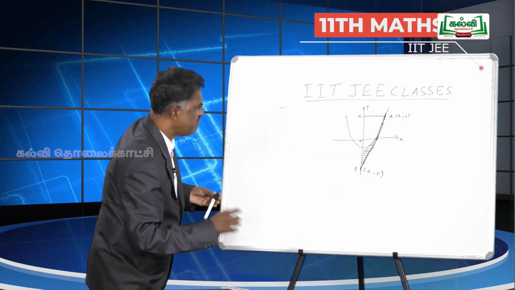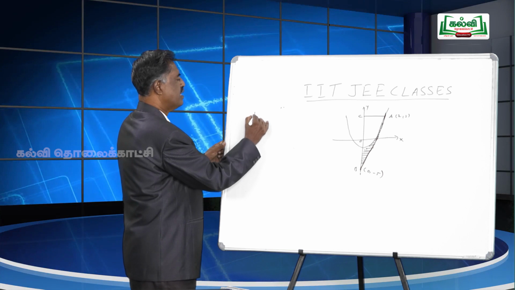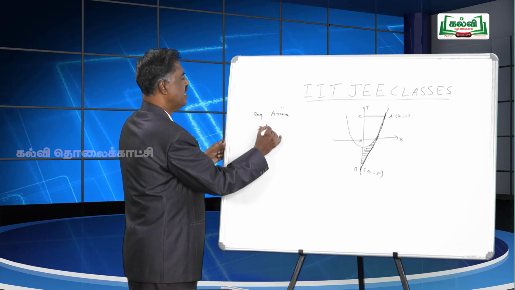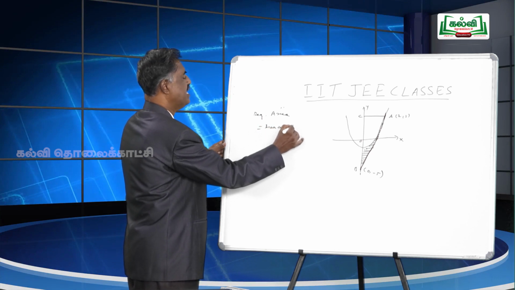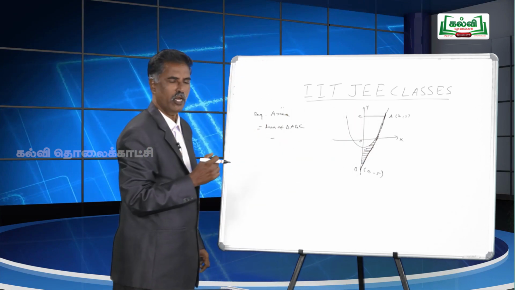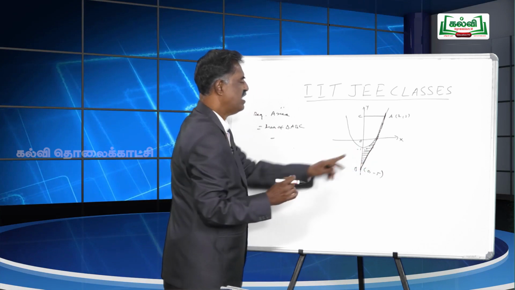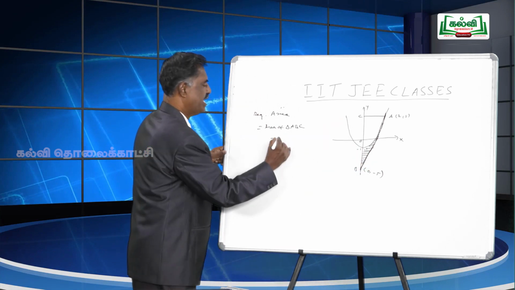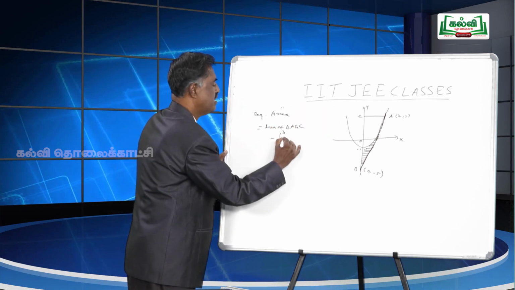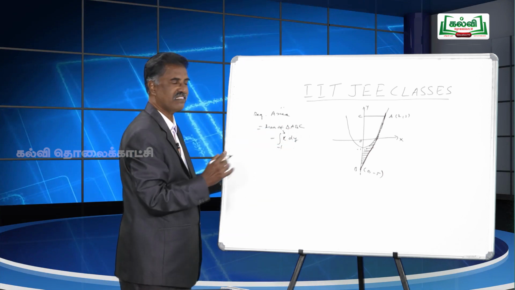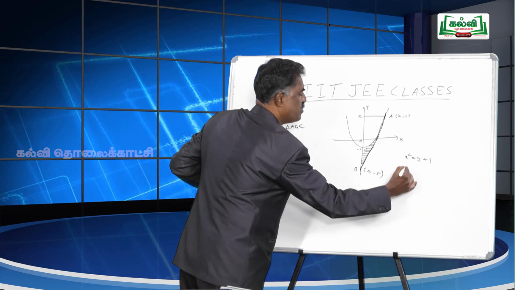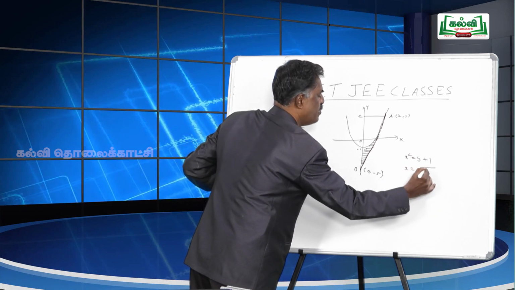The required area equals area of triangle ABC minus the unwanted portion. Here, between the lines y equal to minus 1 to 3, this is the unwanted portion. So integral from minus 1 to 3, about the y axis, of x dy. What is x? In the beginning I told you x square equal to y plus 1, so x equal to square root of y plus 1.